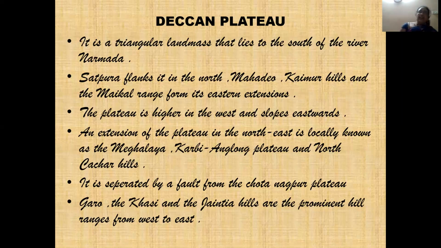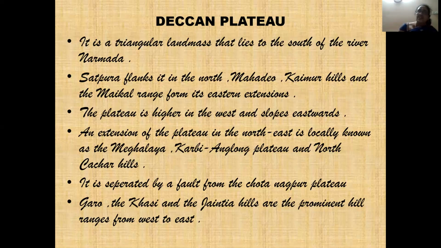And it is separated by a fault from the Chota Nagpur Plateau. So the Deccan Plateau is only separated by a small fault line. Garo, Khasi, and Jaintia hills are the prominent hill ranges from west to east. They spread from west to east, and all these are found usually in Meghalaya.